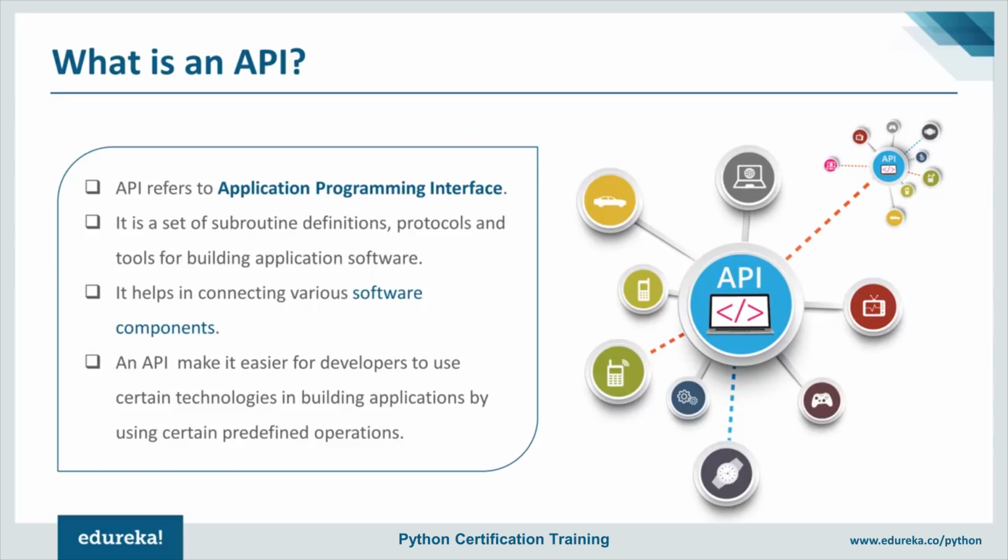If you go by the Google definition, it is a set of different subroutines, protocols, and tools that you need to build application software. These are the terminologies that a developer must know. If you look at the image on the right, you can see how different environments running an application are communicating with each other through the API. For running these APIs, all you need is an environment that supports the application and the API, which is a part of an application.